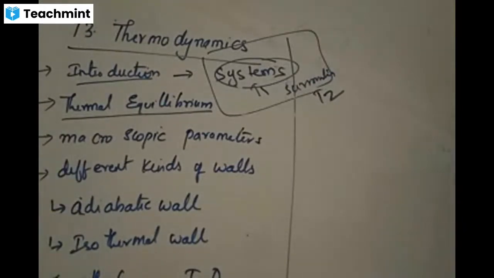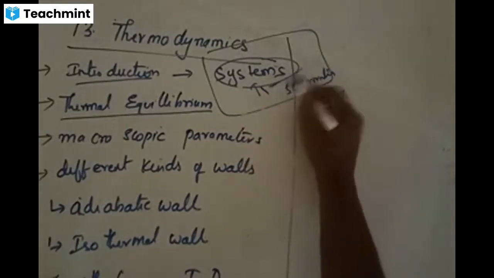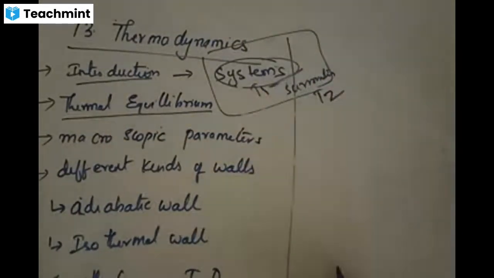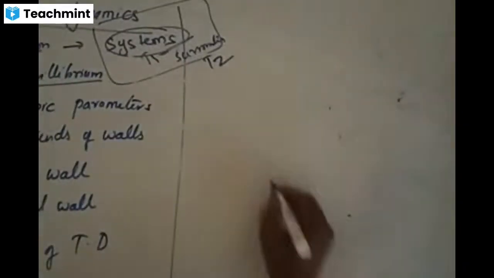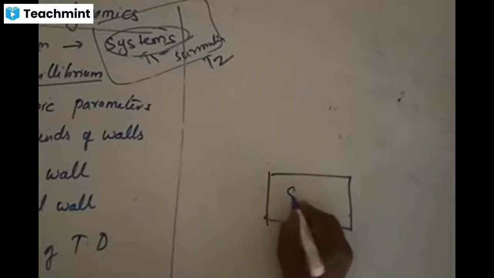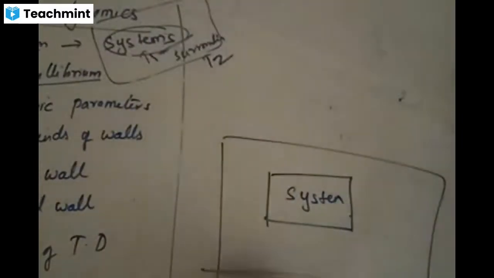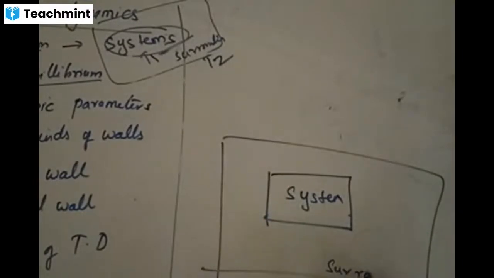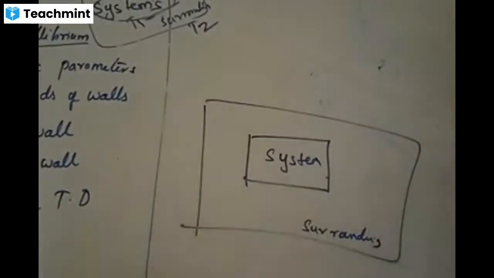Now, when we talk about interactions, system and surroundings, these two are interacting. I'll just take some other form like this. System is here, and this is surrounded by something called surroundings. System is enclosed by surroundings. These two are interacting at different temperatures. Now this will stop after some time.